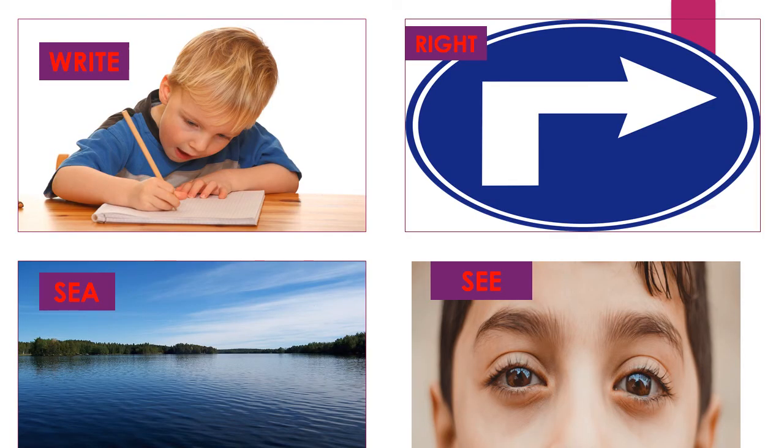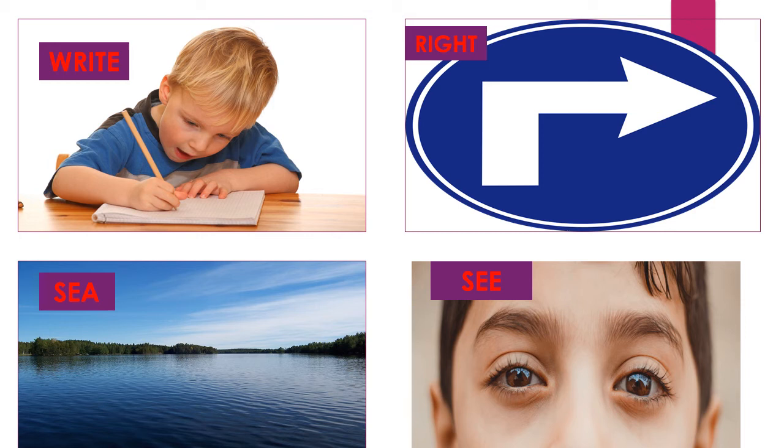A few other examples of homophones. WRITE, write. Here the boy is writing something in his book. And another word, RIGHT, right. This is the direction showing, the right side direction. Both are pronounced in the same way, write and right, but the meaning is different. Here the boy is writing and the second picture is showing the direction. And also the spellings are different. So these two words are called homophones.